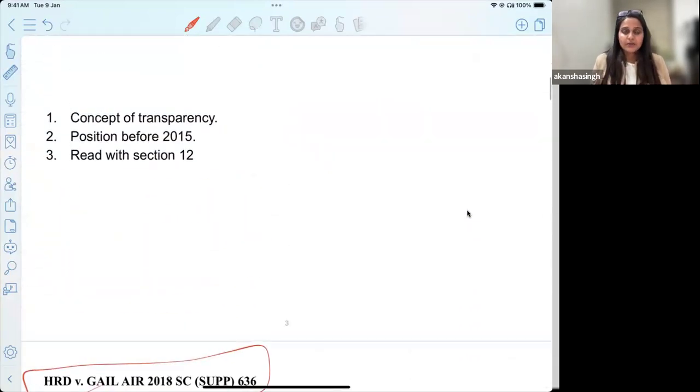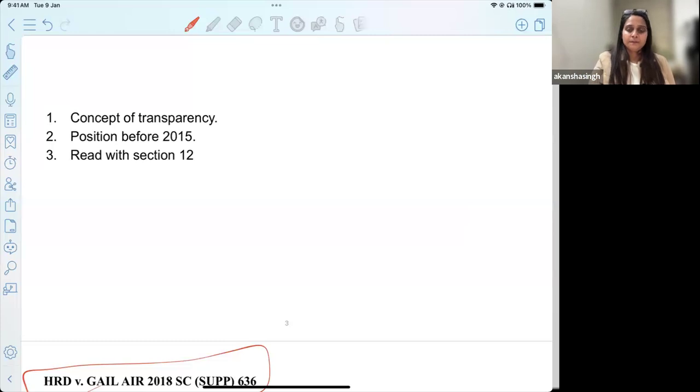So this is how you can write your answer. First, start with the basic concept and understanding of what really exists in 12(1)(b) as well as 12.5. Then you discuss the fifth and the seventh schedule. Then you give the idea of why this was important, why the changes were made after the 2015 report. And then you talk about the actual differences between the same. Even if there is overlapping, the difference still exists. Secondly, the waiver proceedings are going to be different, as well as if you are challenging such an award, that is also going to be different in nature. You can mention all of these things in your answer.